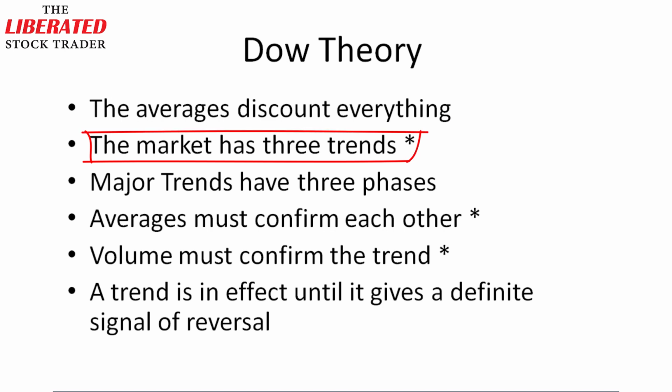Dow also asserts that the market has 3 trends. Up, this consists of prices making higher highs and higher lows. Down, meaning prices making lower highs and lower lows. And sideways, no major new highs or lows. He also says that each trend has 3 moves.